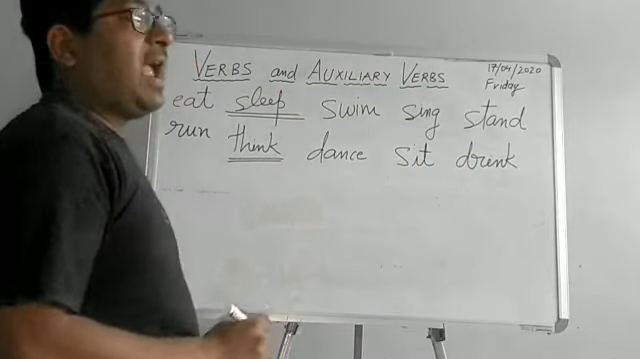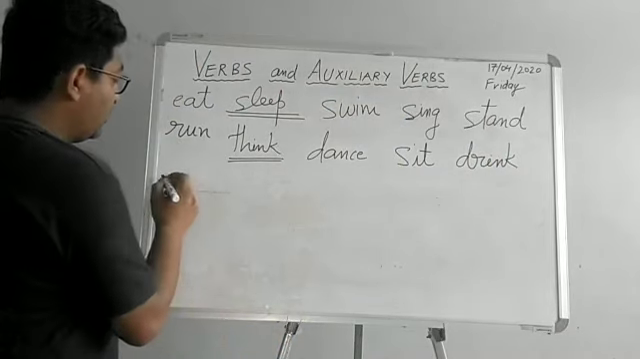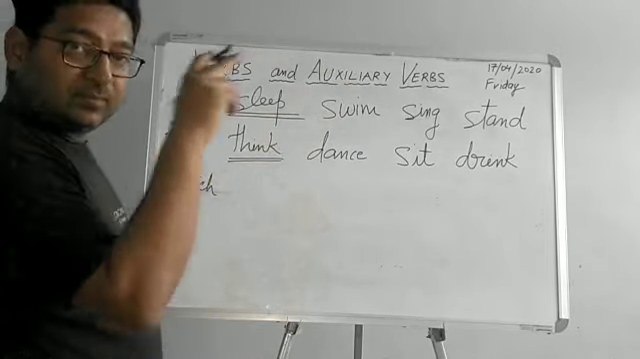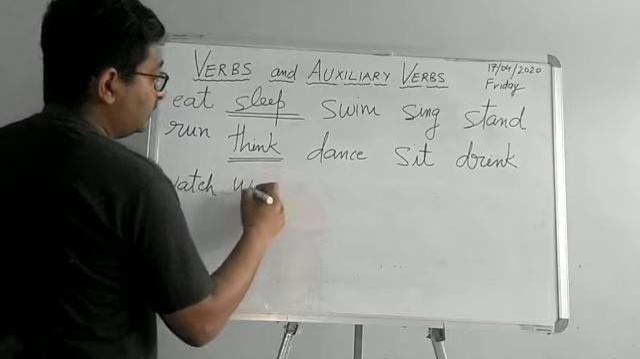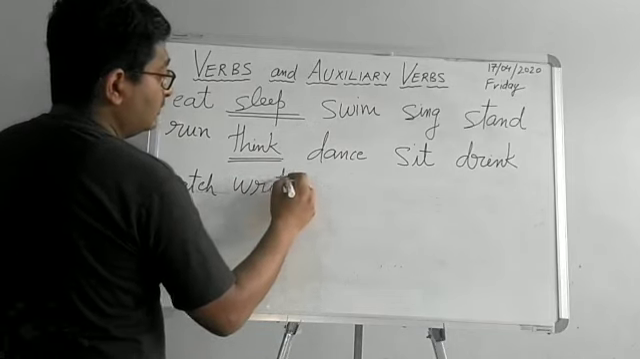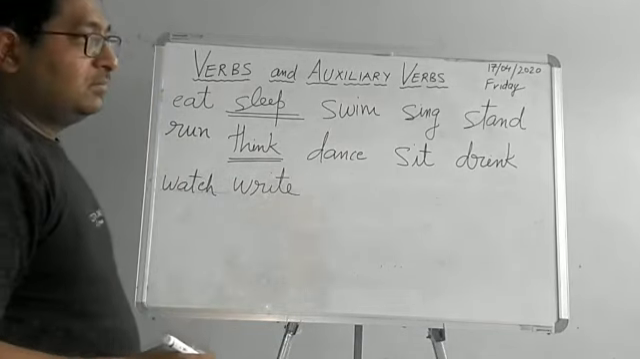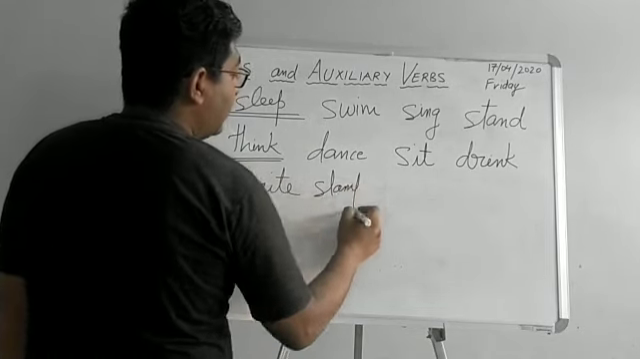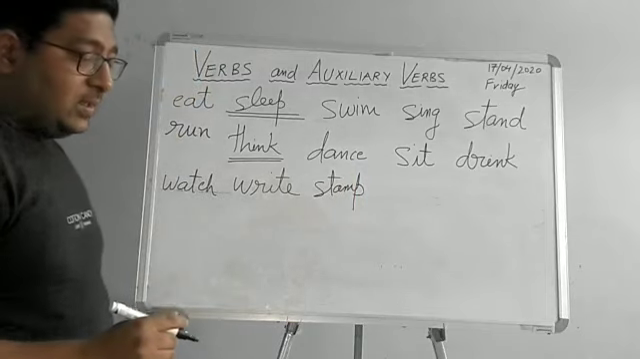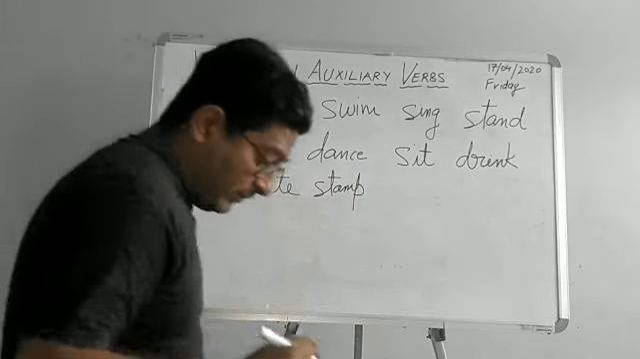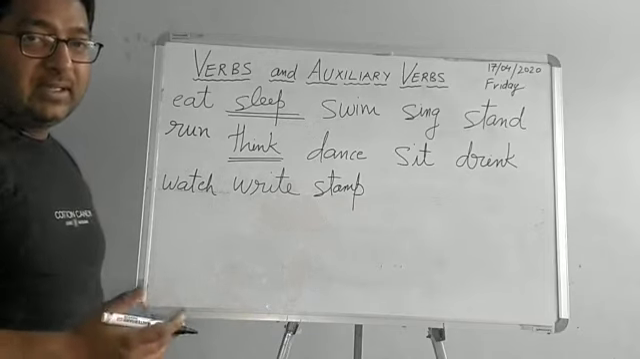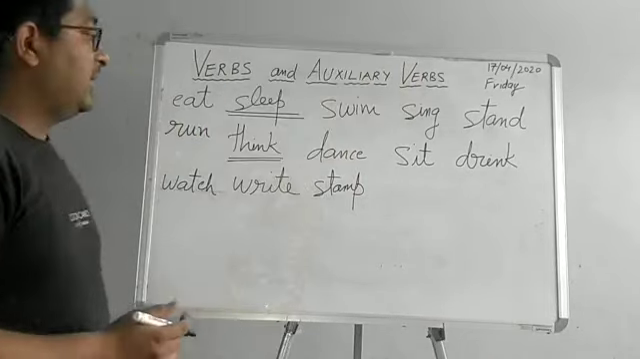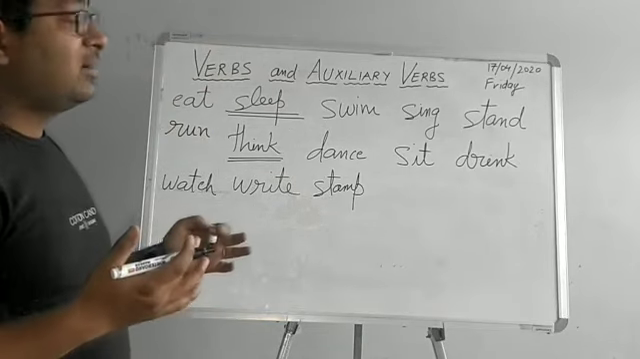So there are a whole lot of actions that you see. Watch, to see something. Okay, write, or stamp. Stamp means when you actually put your foot on somebody's foot, that is known as stamping. Okay, when you put your feet on somebody else's feet, that is known as stamping. So stamp again is your verb.